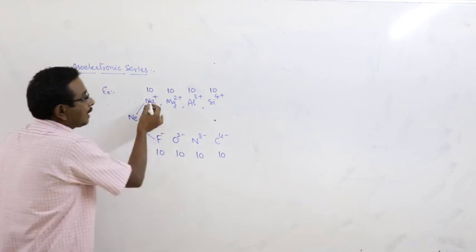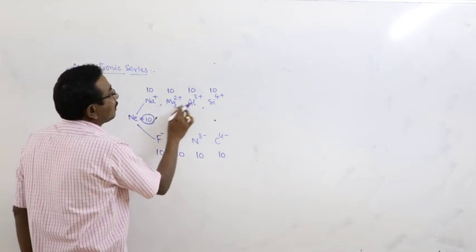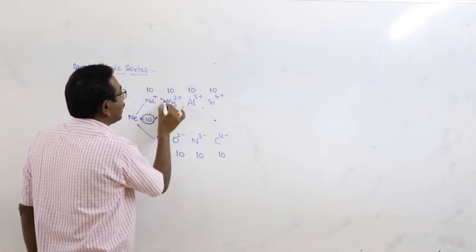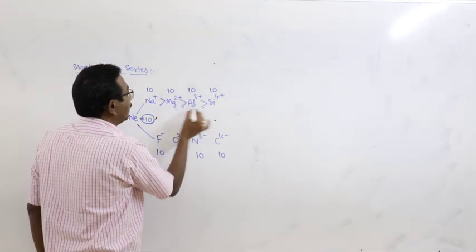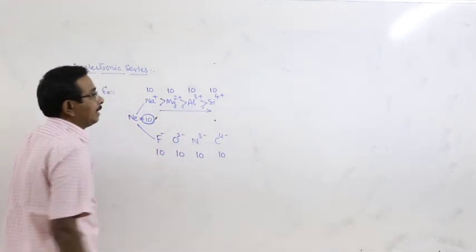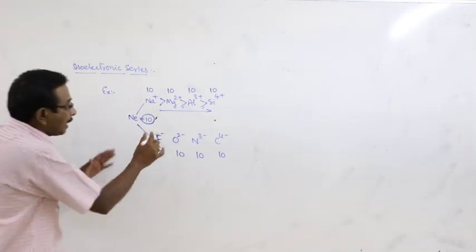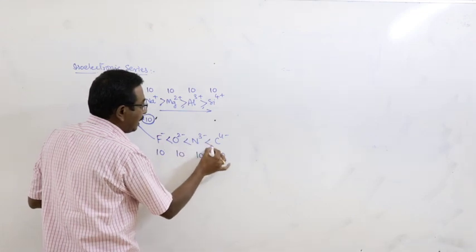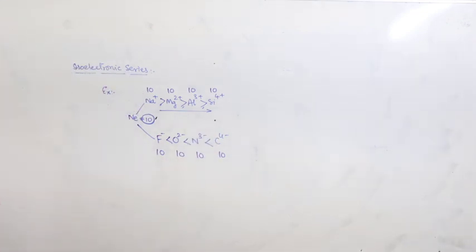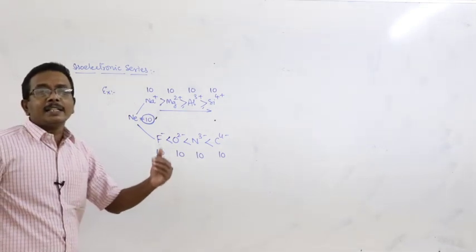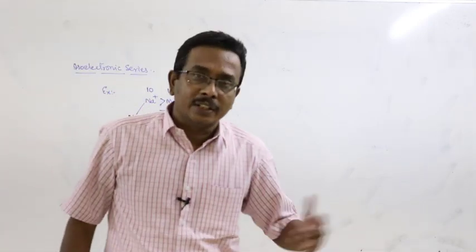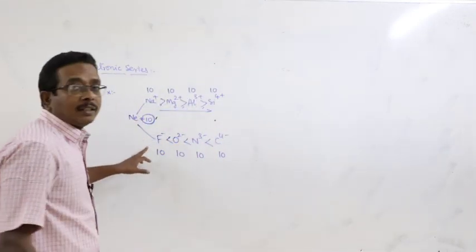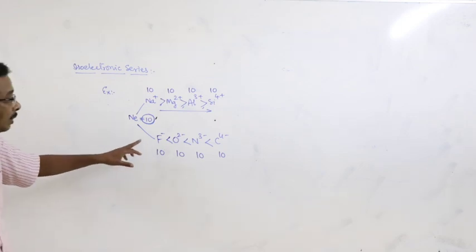Right. In case of cations, with increase of the charge of the cation, size gradually decreases. But in case of anion, with increase of the charge, size gradually increases. Already I have given the statements. In case of cation, the size is inversely related to the charge. But in case of anion, the size is directly proportional to the charge.